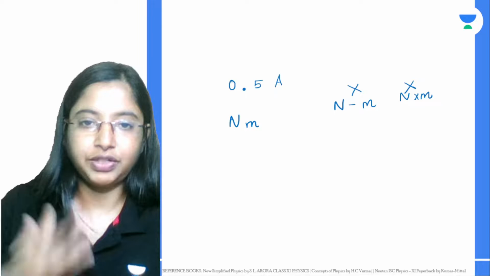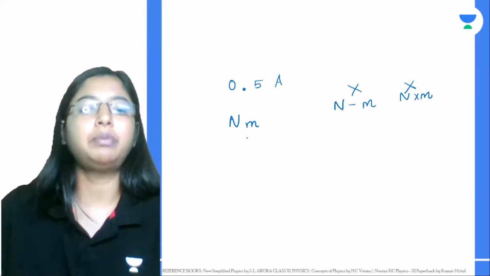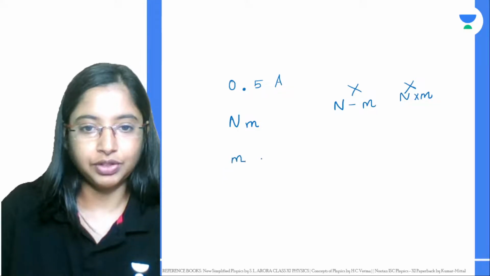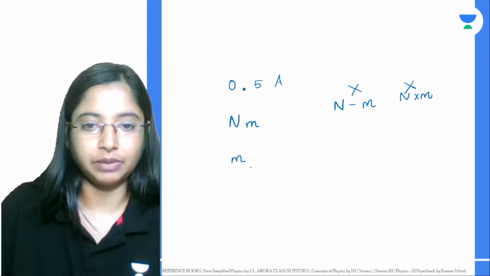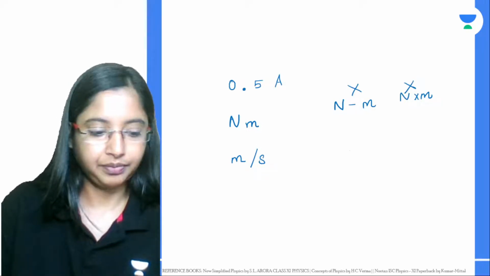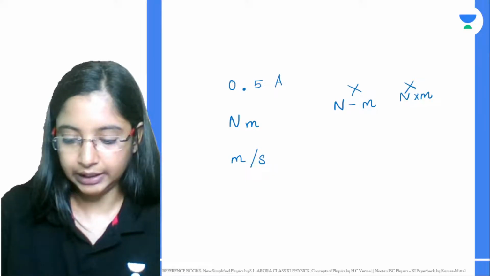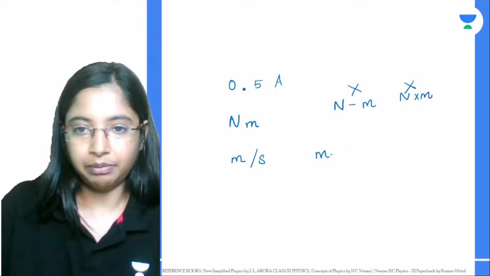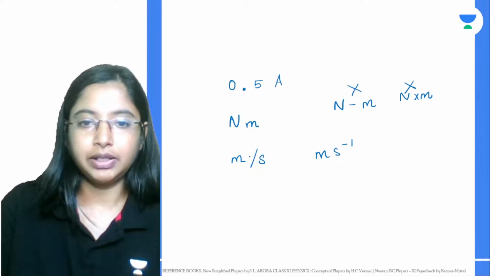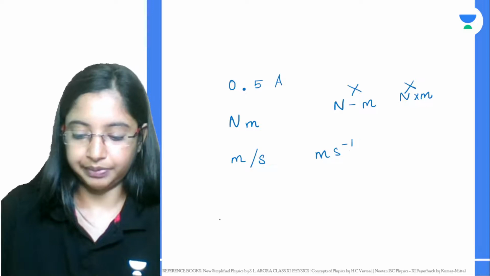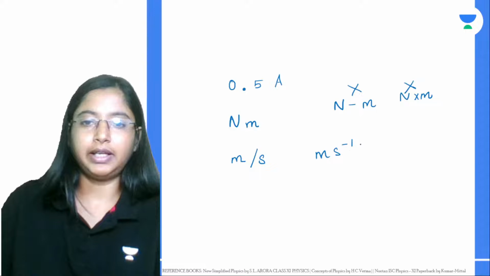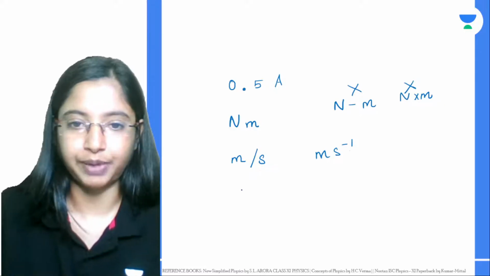Now, in case of division, if you want to say Newton per meter, or meter per second, velocity, because it is distance by time, in such cases you can use the solid line, the slash, or you can write it as m s to the power of minus 1. Either use the slash sign, or write it in terms of negative powers.